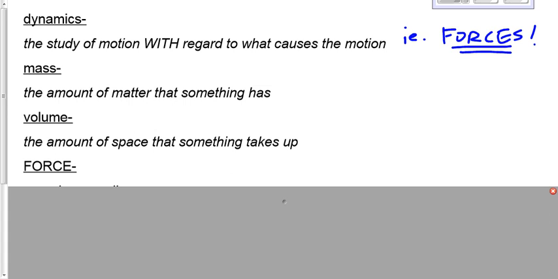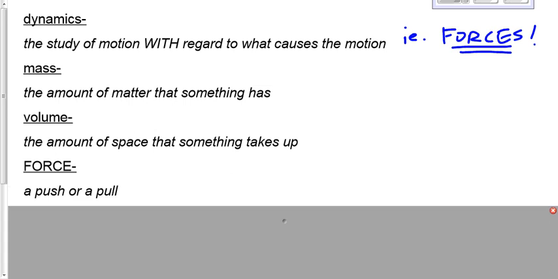Remember those forces? You define force. The good news is, guys, the way you define it in grade 6 isn't any different than the way we define it in Physics 20, Physics 30, or your third year university. A force, it's a simple definition. A force is a push or a pull. That's all there is to it.